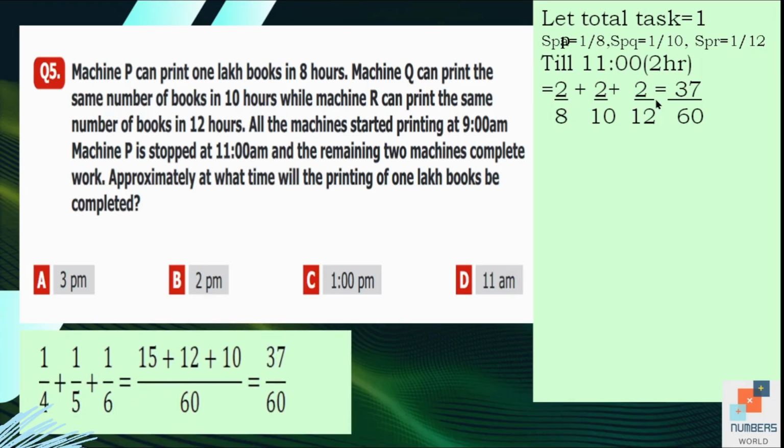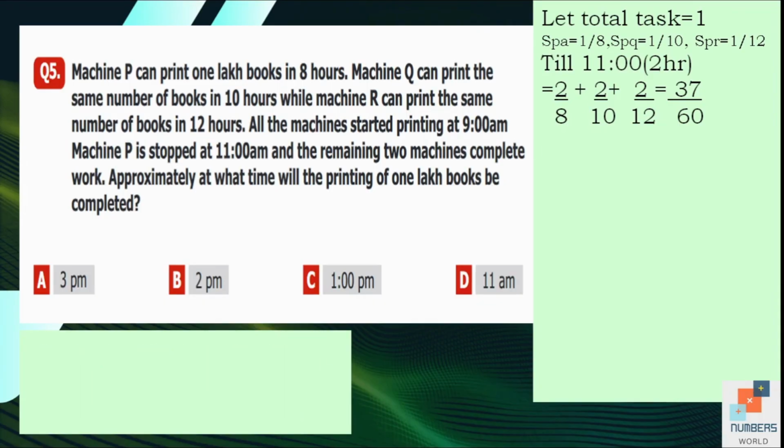I have done the working as well. We have to simplify the fractions and then take the LCM. After solving it, we get 37 by 60. So this much work is done in the first 2 hours till 11 o'clock. To find out the remaining task, we are going to subtract this number from 1, from the total task. The answer is 23 by 60. So this is our remaining task.